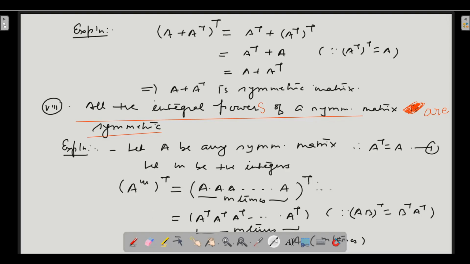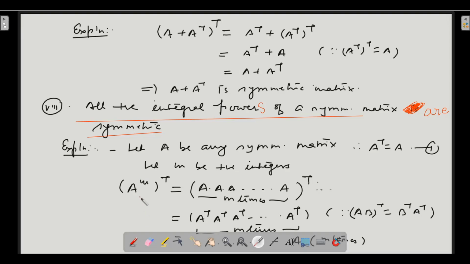Let A be any symmetric matrix. So we are assuming that A is any symmetric matrix. By definition, what do we have? A transpose is equal to A. If A is symmetric, then A transpose will be equal to A. Let us call this equation 1. Let m be a positive integer. So this small m represents positive integers.